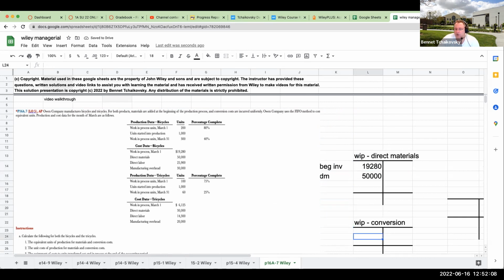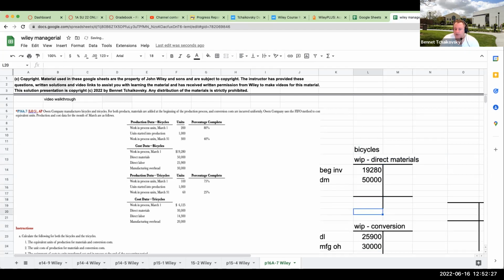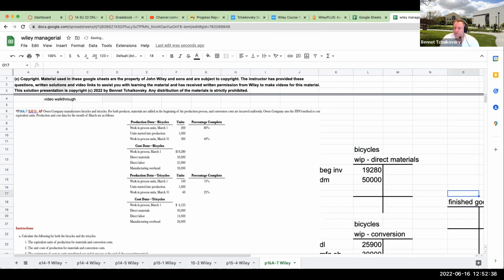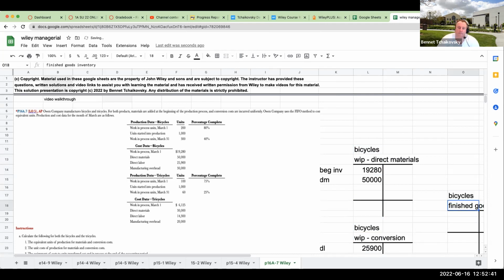Then over here we've got our direct labor and manufacturing overhead, 25,900 and 30,000. This is for bicycles, and this is also going to be for bicycles. And this is going to be our finished goods inventory for bicycles.